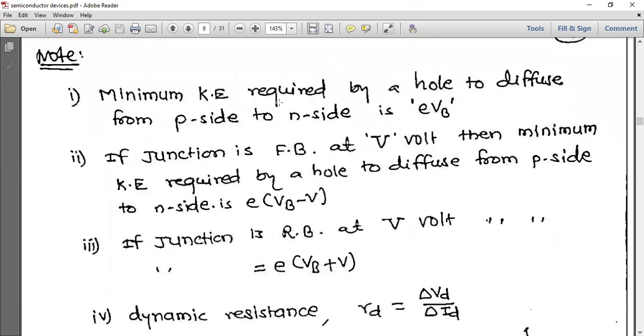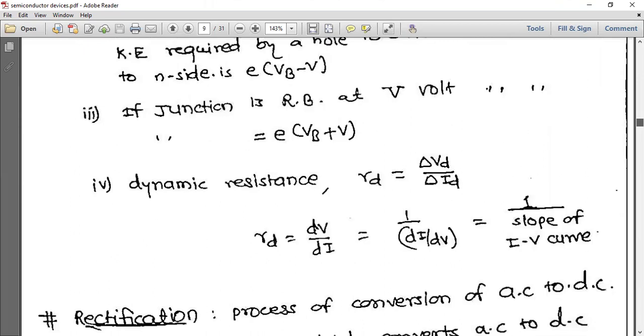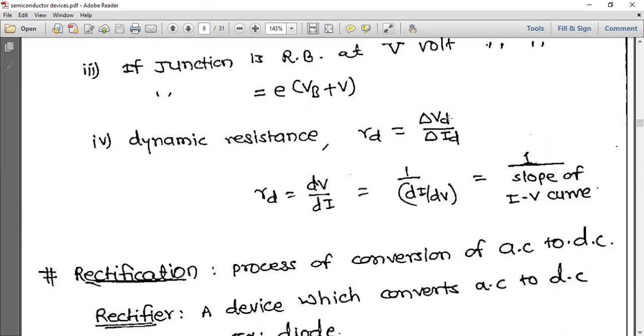Next one. Minimum kinetic energy required by a hole to diffuse from P side to N side is eVB. Next one. If junction is forward bias at V volt, then minimum kinetic energy required is e into (VB minus V). And if junction is reverse bias, then e into (VB plus V). And this dynamic resistance is equal to change in Vd by change in current, Rd equal to dV by dI. So this is 1 by slope of IV curve.